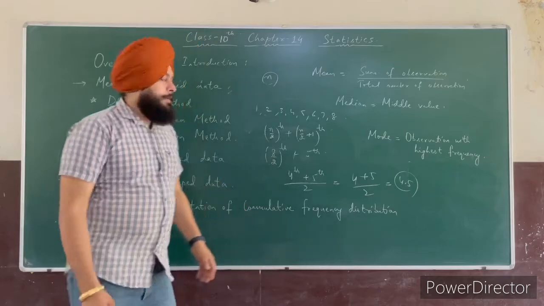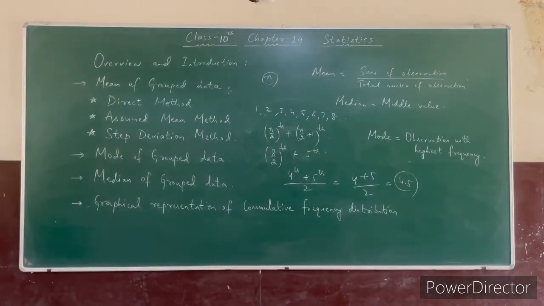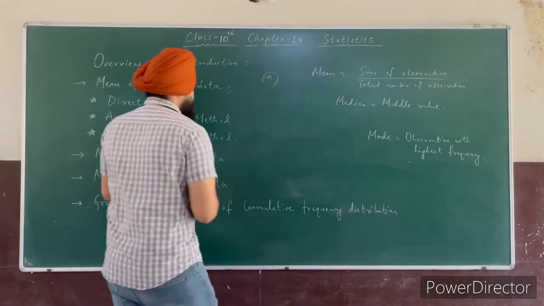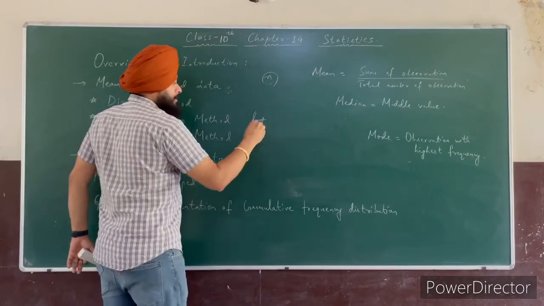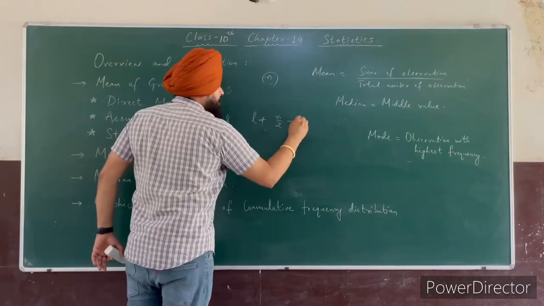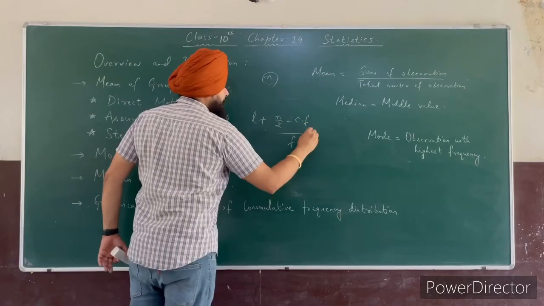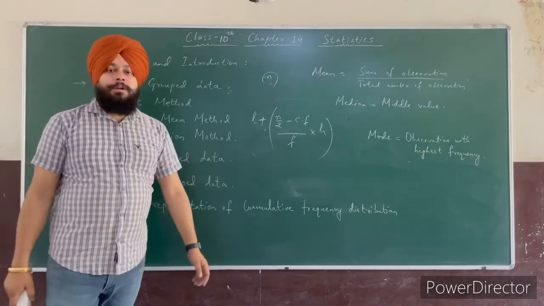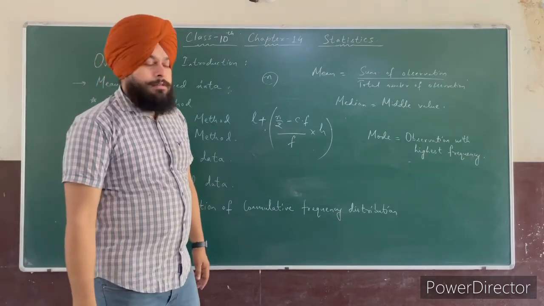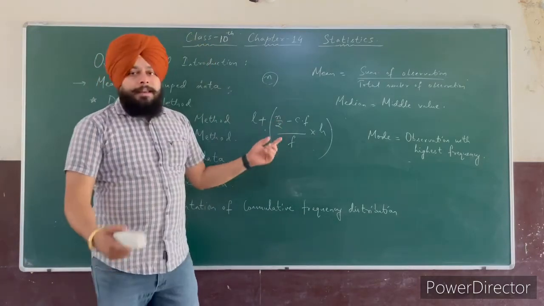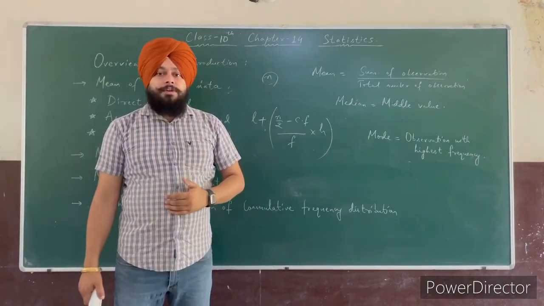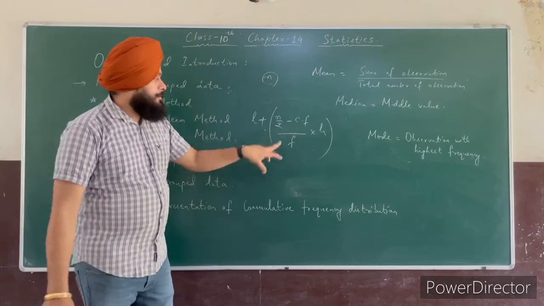Alright. But now we have to discuss the median for grouped data. So the formula is l plus ((n by 2 minus cf) divided by f) into h. So what is l here? l is the lower limit of the median class. n is the total sum of the frequency, or you can say summation of frequency.